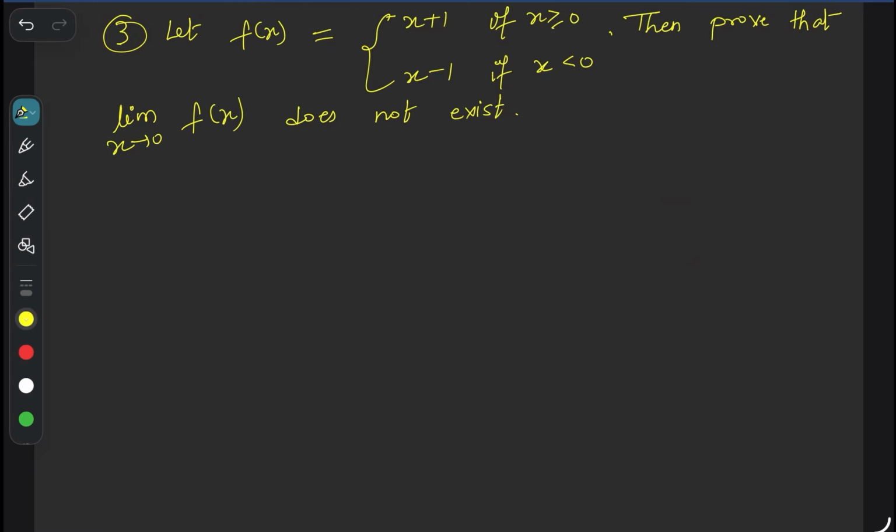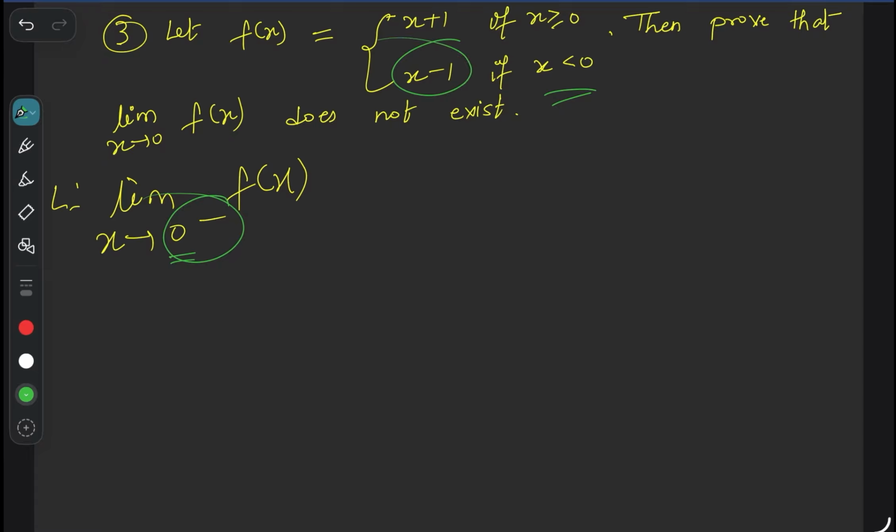So we need to find the limit at which point? 0. The left hand limit is x tends to 0 minus of f(x). X tends to 0 minus means we discuss the limit for something slightly less than 0. Slightly less than 0 means which function is responsible? When x is less than 0, x minus 1 is responsible.